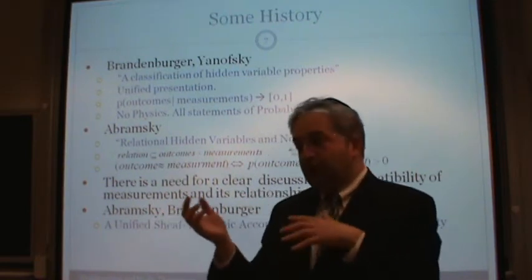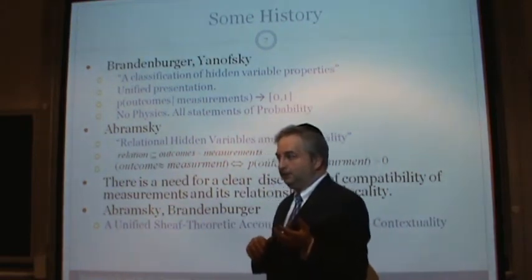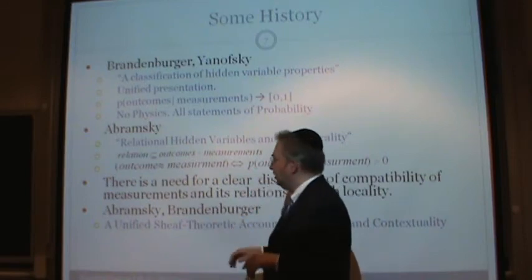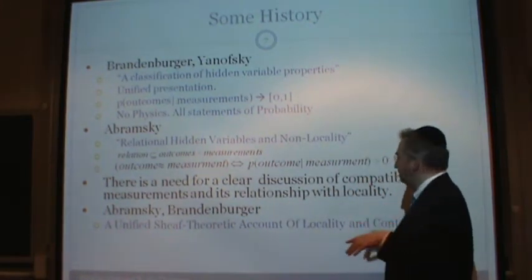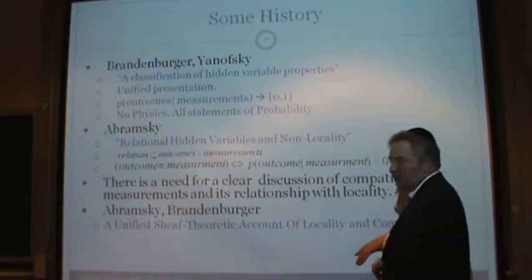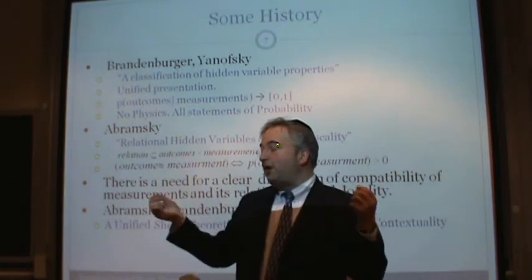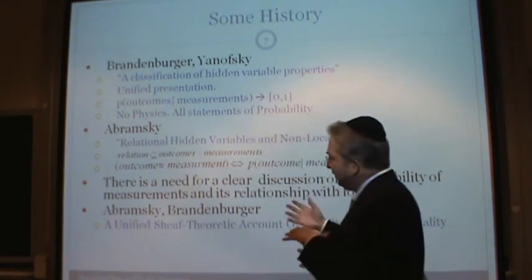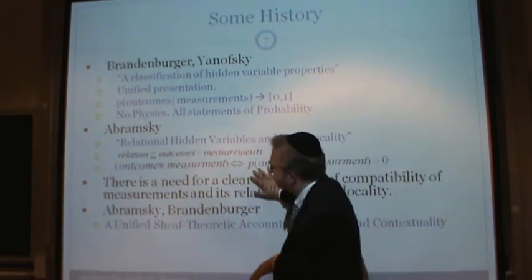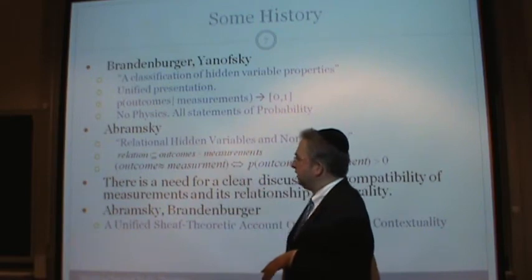So the question is, some measurements are compatible, some measurements are not compatible. That's one strange thing about it. There are a few very strange things about quantum mechanics, but that's one major one. And the other one is locality, that things that are far apart can still affect each other. That was somewhat missing in the previous work, and so that needed to be done.